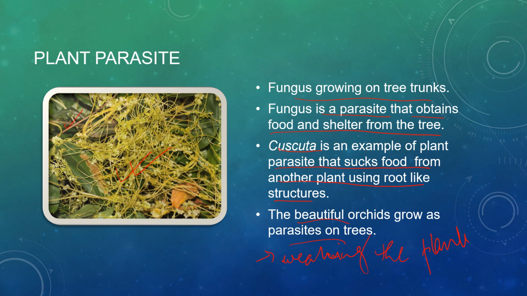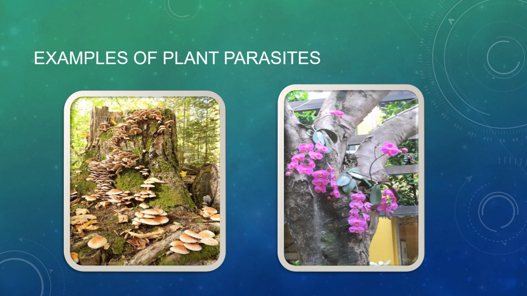So during this process of absorption of food from the plants, cuscuta in turn weakens the plants. So cuscuta is an example of a plant parasite that is sucking food from the plant. There are certain beautiful orchids also growing on plants, which we are showing in the next slide. Though these are beautiful orchids growing on the plants, they are at times not so harmful. They are not doing intense harm to the plants, but they are sucking nutrients from the plant to grow these beautiful flowers. So the plant, after a long period of time, gets weak.